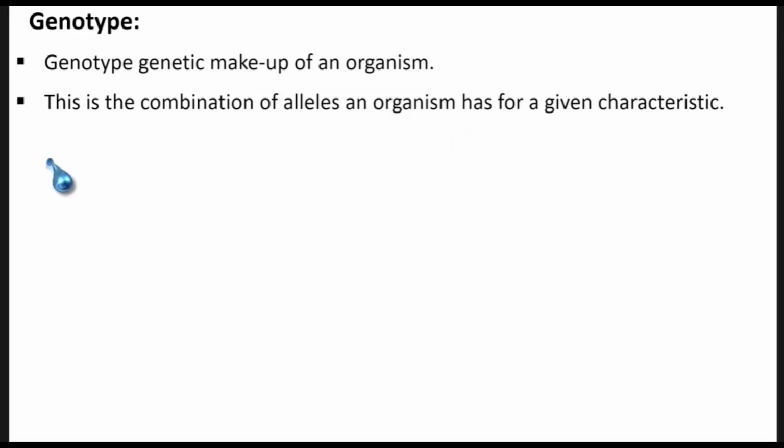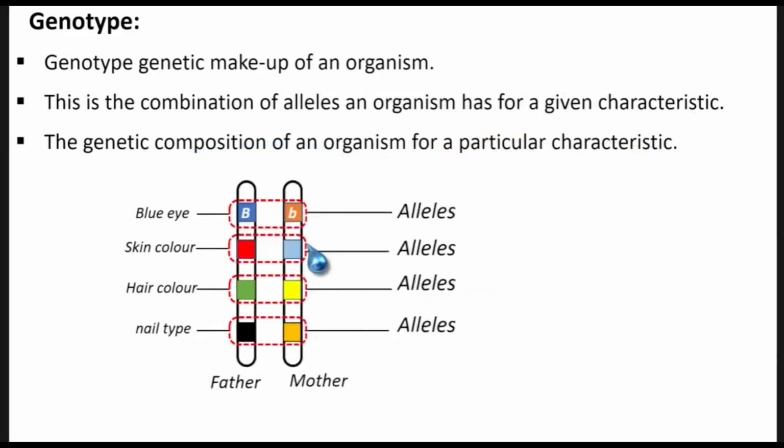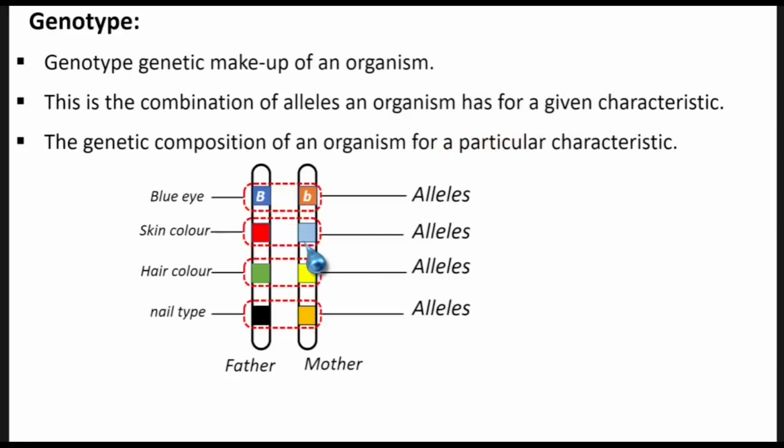All right, so the genetic composition of an organism for a particular characteristic is what we call genotype. So let's say our famous diagram here, where now we have this, the color of the eye being blue.